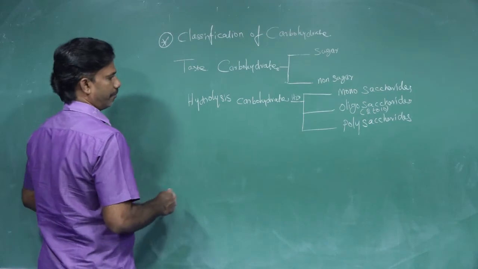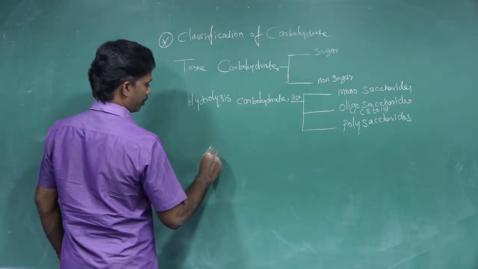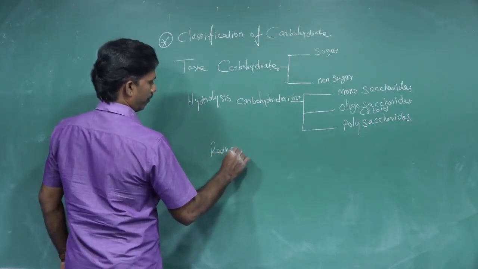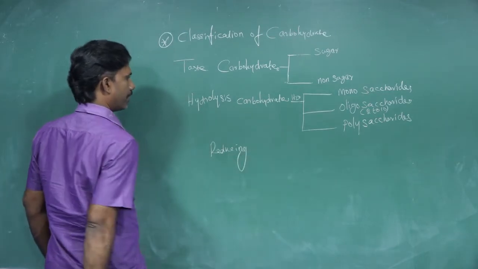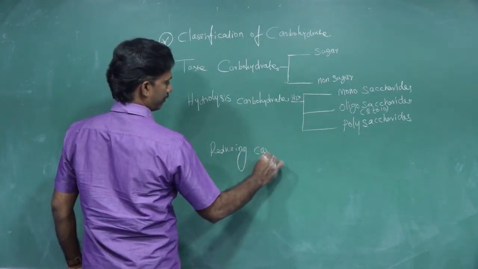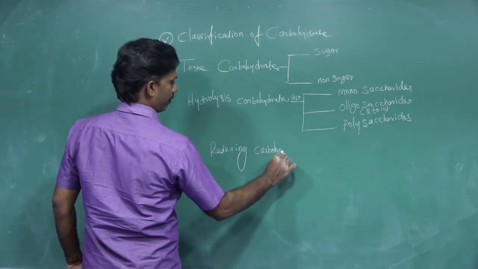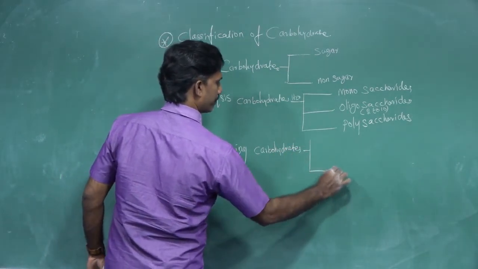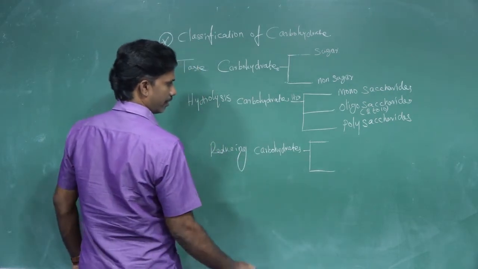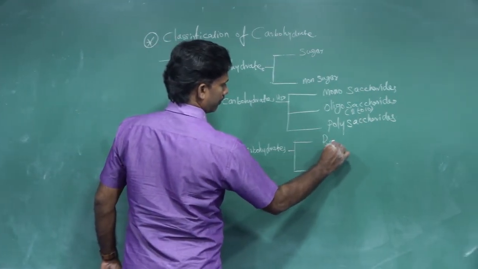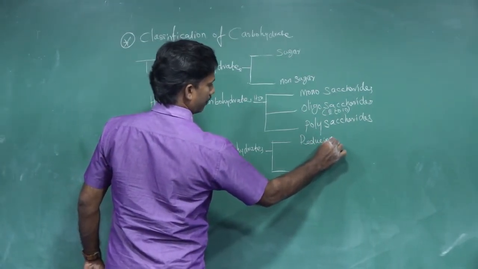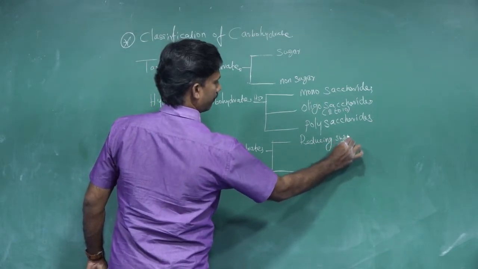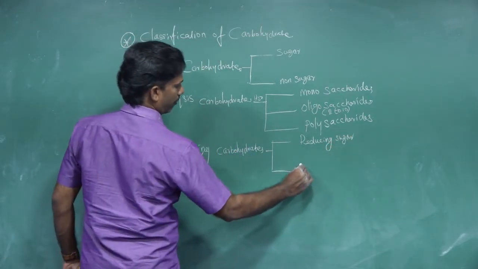Then, based on the reducing property, carbohydrates can be classified into 2 types. One is called a reducing sugar, and another one is a non-reducing sugar.